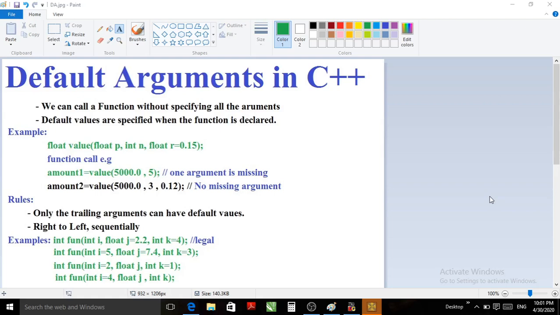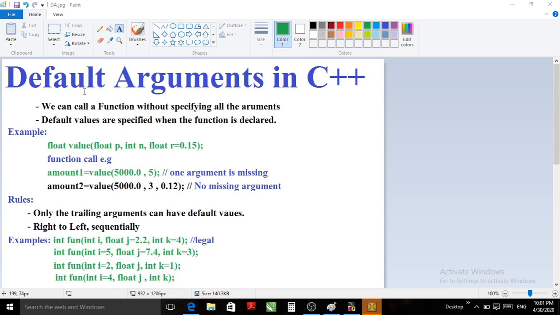Today we will see default arguments in C++. In C++, we can use default arguments for functions. We can call a function without specifying all the arguments, and this feature is provided only in C++, not in C.